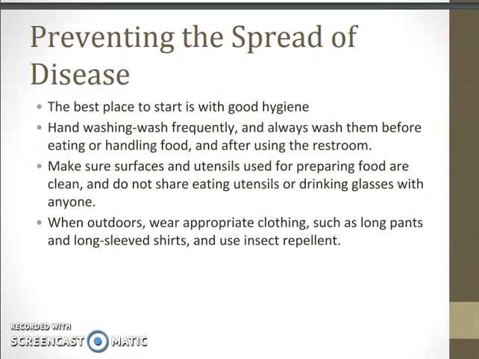There are some common sense behaviors for preventing the spread of communicable diseases. The best place to start is with good hygiene. You probably follow many hygienic measures already. Protecting yourself from disease starts with hand washing. Wash your hands frequently and always wash them before eating or handling food and after using the restroom. Bathe or shower daily. Make sure surfaces and utensils used for preparing food are clean, and do not share eating utensils or drinking glasses with others.